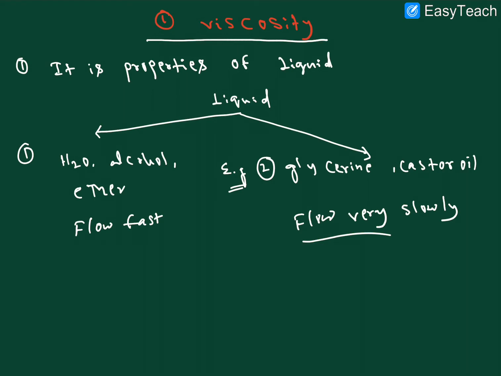So what is the reason behind this? Some liquids can flow fast, some liquids can flow slow. That is viscosity. Let me explain what viscosity is.